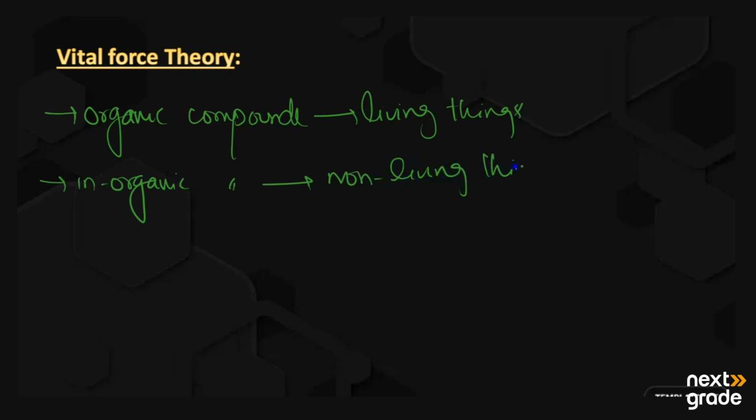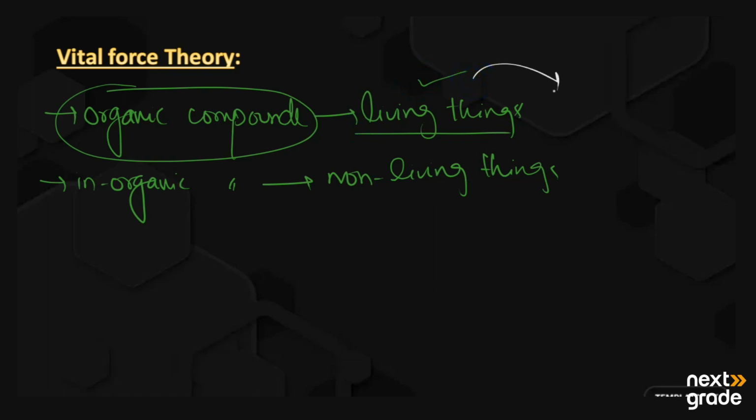So basically this was the vital force theory. For organic compound synthesis, the origin must be from living things, and there must be a vital force behind that, or nature. On the other hand, all the inorganic compounds are obtained from non-living things.